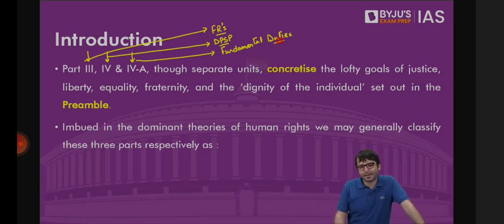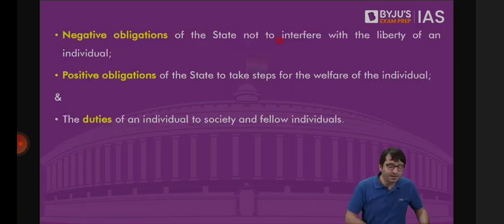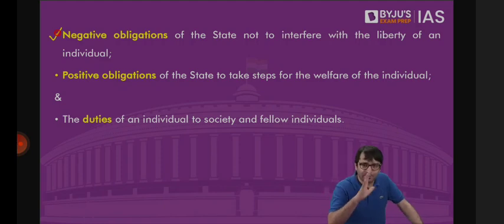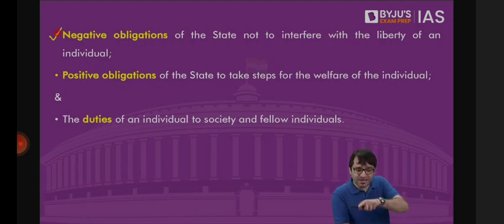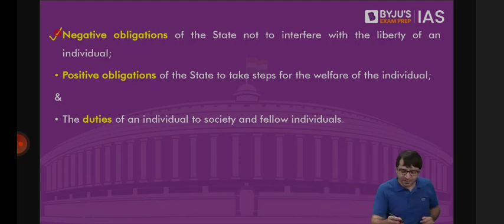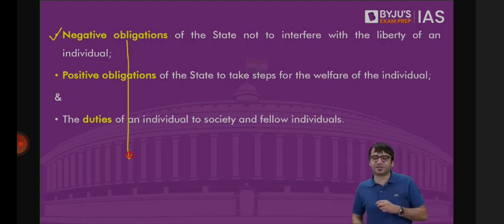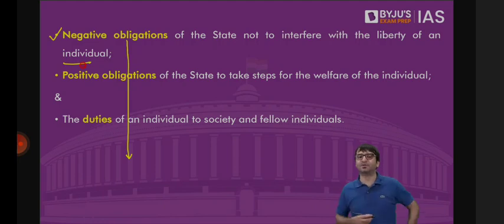And when we look at these three parts separately, we can break them into three. Three in the sense, one is a negative obligation. Listen to me carefully. When you read all these fundamental rights, look at the wording of these fundamental rights. Article 14, for example, says, the state shall not deny equality before law. Article 15, the state shall not discriminate. The state shall not deprive an individual of his right to life and personal liberty. The state shall not do this, the state shall not do that. That means what are these fundamental rights? These are restrictions on the state, negative obligations on the state, that you don't have to interfere with the liberty of an individual.